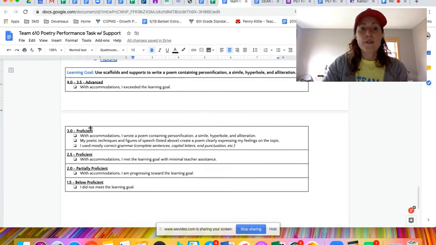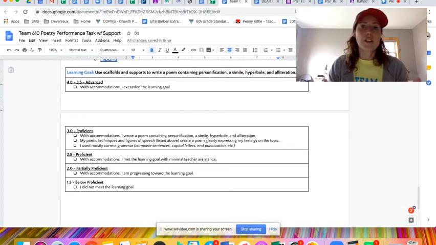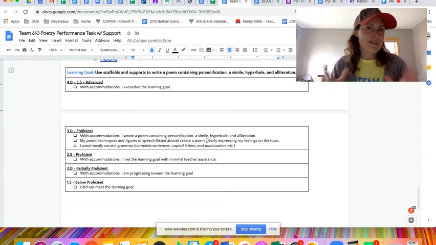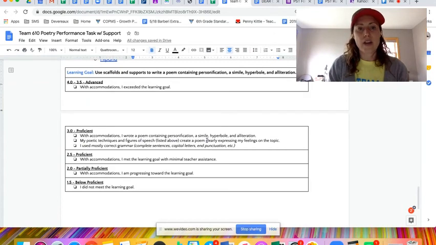So with accommodations, I wrote a poem containing personification, simile, hyperbole, and alliteration. That just means that maybe you had help from me, or maybe you had help from another teacher to complete this, and you were able to do it. Your poetic techniques and figures of speech create a poem that expresses your feelings, and you use mostly correct grammar. So those complete sentences, which sometimes in poetry aren't so complete, capital letters and ending punctuation, okay?